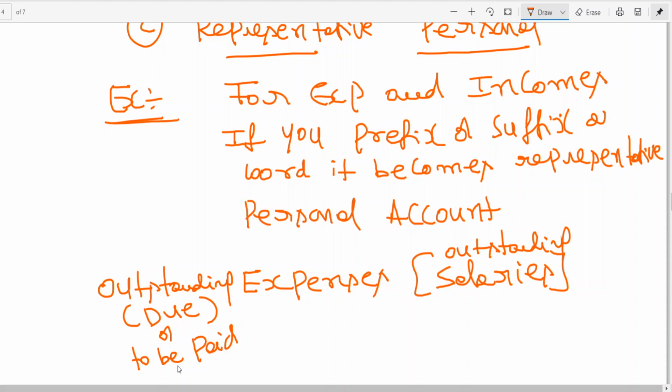Generally, in India, we have a system where the previous month's salary is paid in the current month. Suppose this is July. In the first week of July, I will get the salary of June. July salary I will get in the month of August. There is always a one month delay. It is called outstanding. So how does it become personal? It is an expense, no sir?